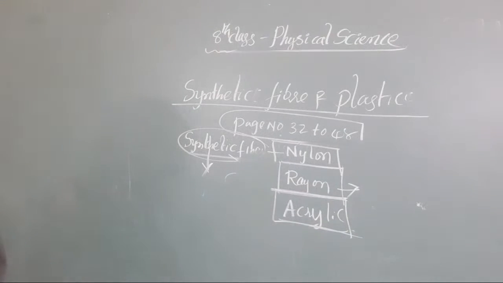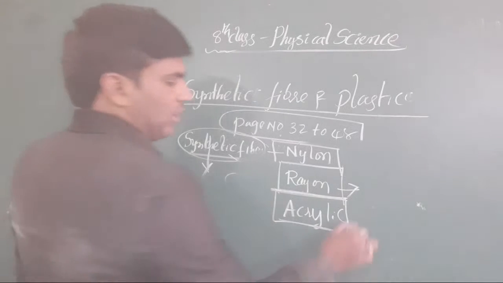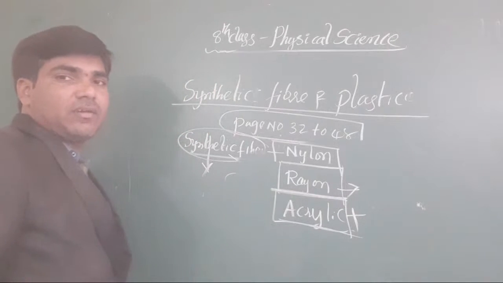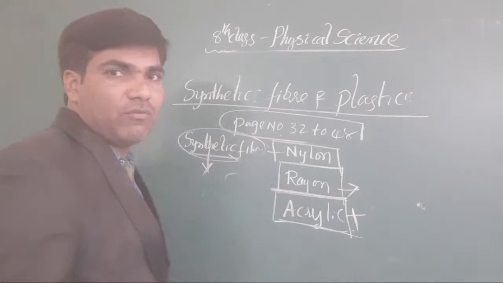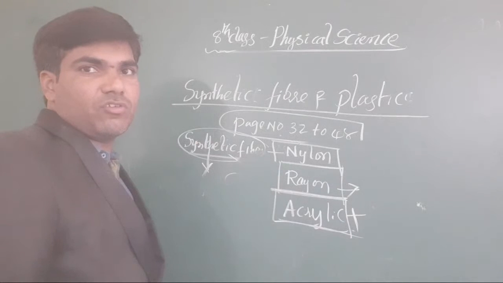Yes, and that's why we will get it in the form of acrylic after some processes. What processes are taken here? There are two types of spinning we are going through: one is wet spinning, another one is dry spinning. Then automatically, like wool, we get it. Got it or not? What things do we take here? We take coal, water, air, as well as lime water. Understood, all the students?